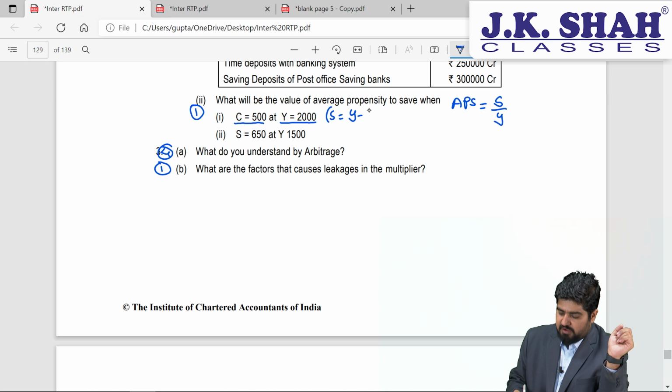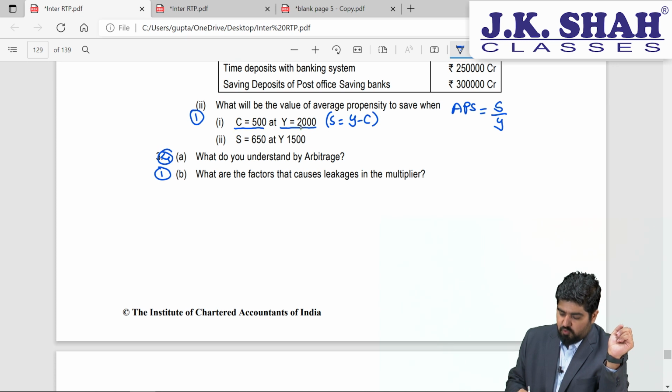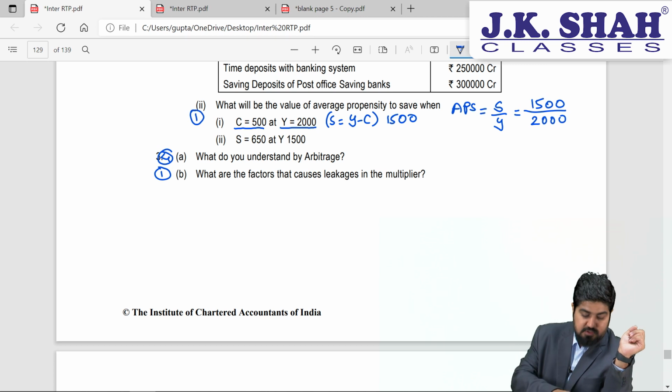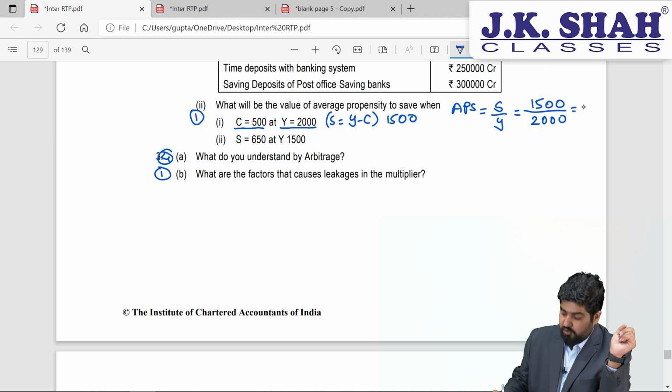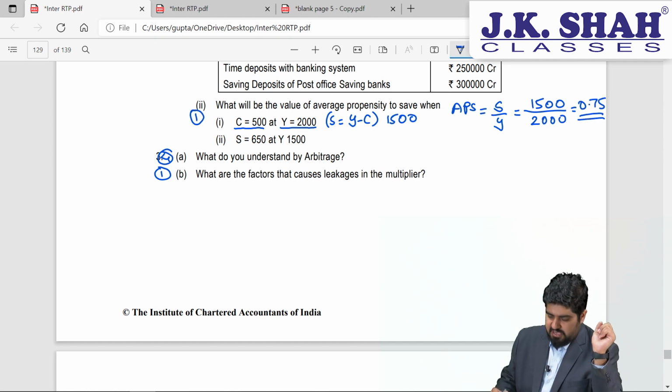Saving is nothing but Y minus C. So that will be 2000 minus 500. Saving will be 1500. So it will be 1500 divided by income is 2000. So 1500 divided by 2000, answer will be 0.75. This becomes our APS.